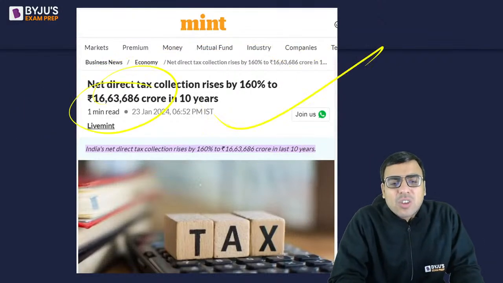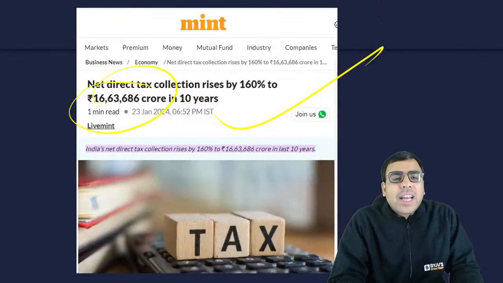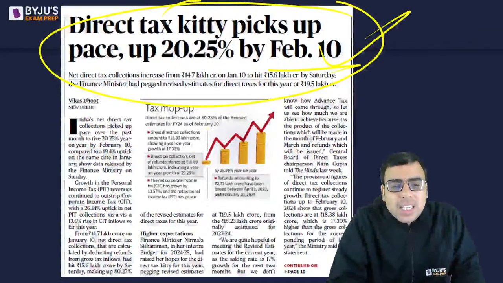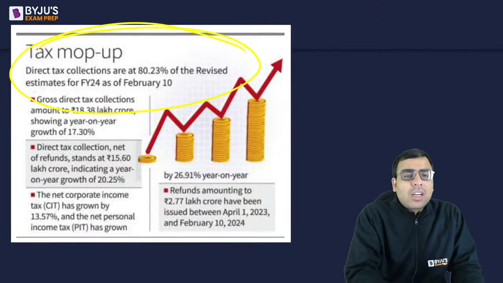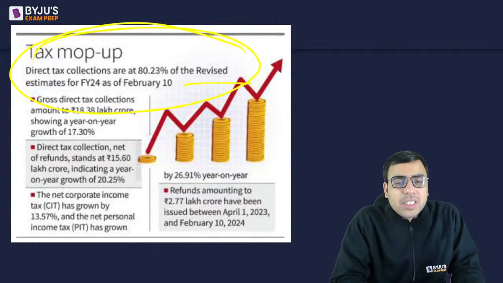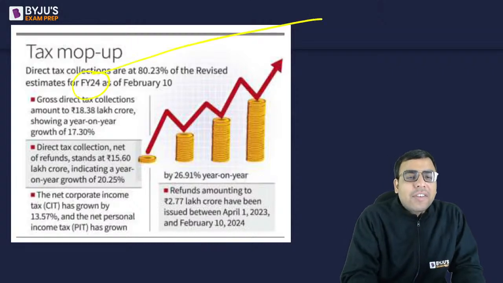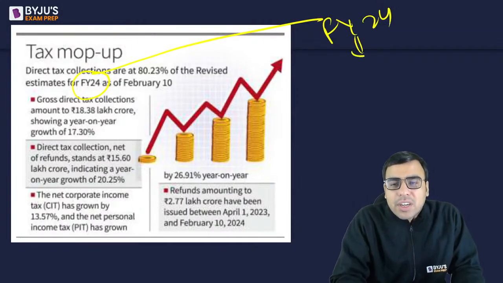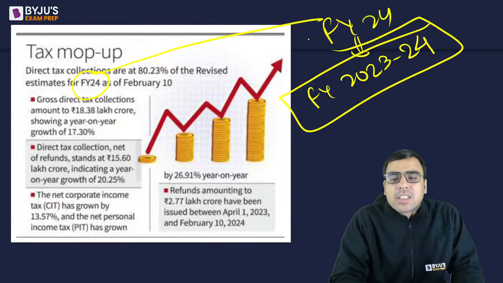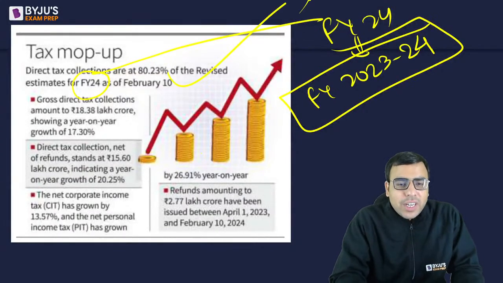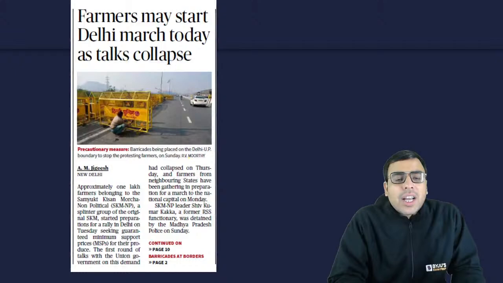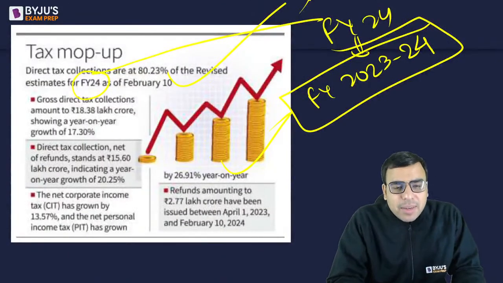You are not supposed to remember the numbers, but just have an idea that the direct tax collection has increased. That is enough. So that is what it is talking about. Direct tax collections are at 80.23% of revised estimates of fiscal year 24 as of February 10. FY24 means fiscal year 2023-24. I have taught this in paid classes, the concept of fiscal year and the different quarters. We have already discussed it in our paid sessions. Just have an idea about that.